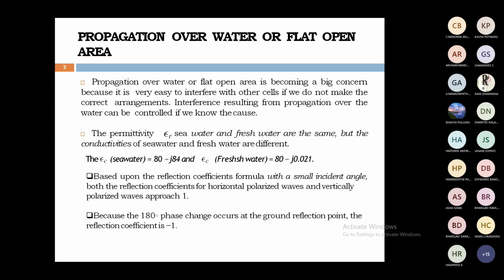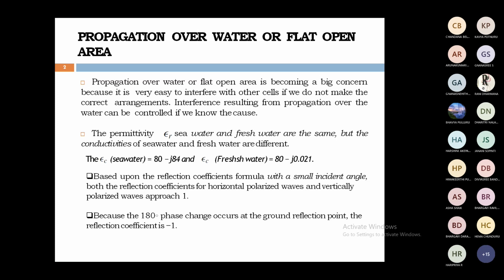Whenever reflection takes place, we have to take into consideration the reflection coefficient with small incident angles. For small incident angles, the reflection coefficient magnitude should be equal to 1.